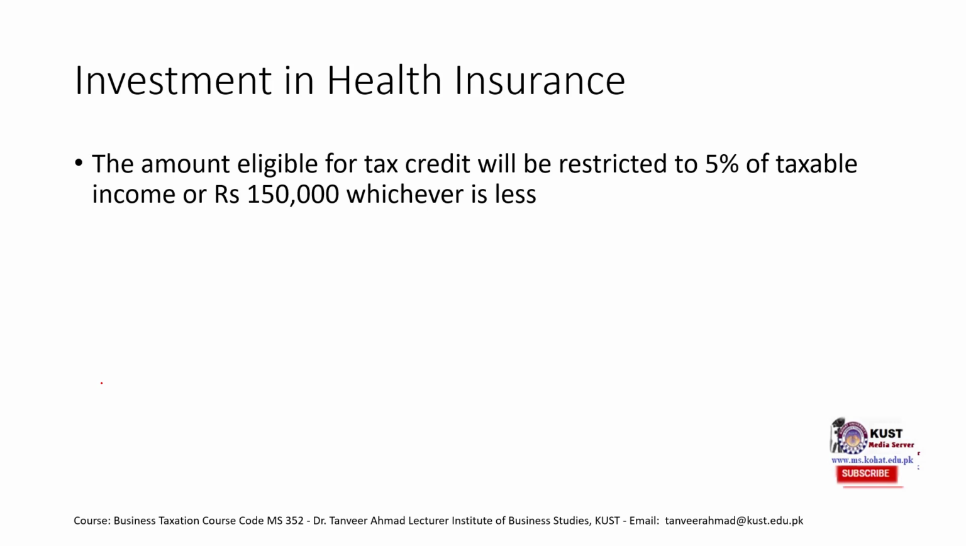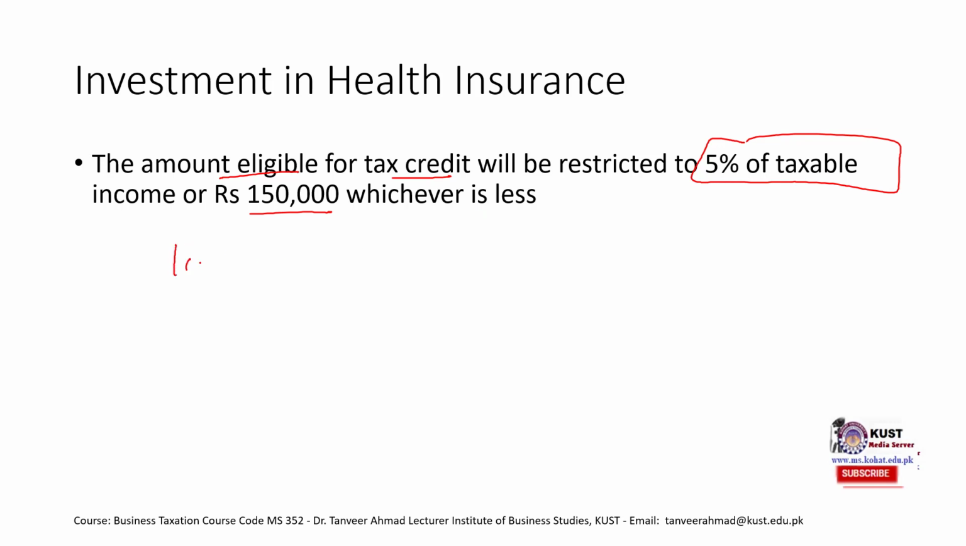We would first discuss the rules of all these three headings and then we would move towards the example. Investment in health insurance. If you have invested in health insurance, then the rule is that the amount eligible for tax credit will be restricted to 5% of taxable income or rupees 1,50,000, whichever is less.